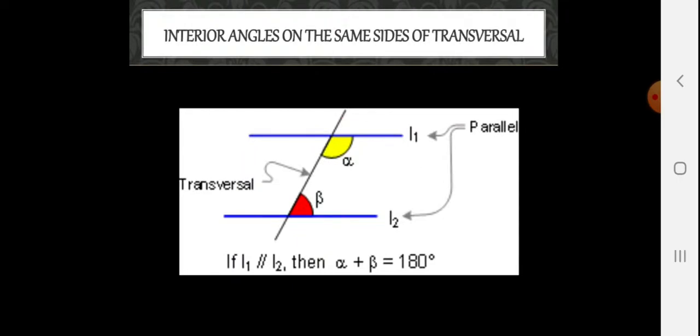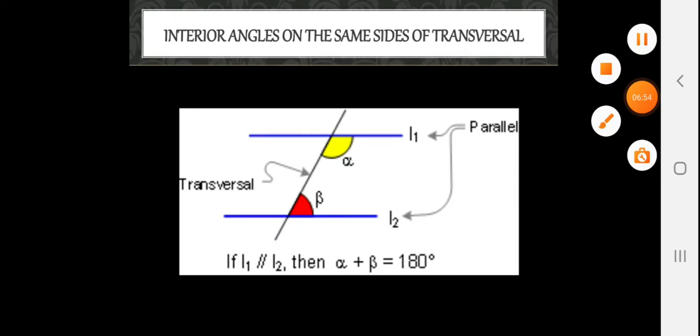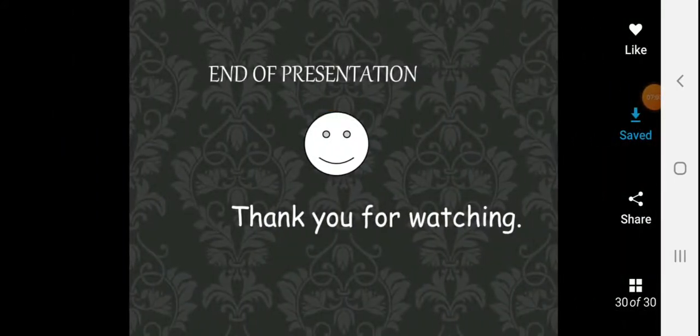Interior angles on the same side of the transversal. You can see alpha plus beta, they are supplementary to each other. They make a C and they are not equal, but when they sum up, they will sum up to 180 degree. They are formed with two parallel lines and the transversal line. So this is the basic introductory presentation about how this chapter is going to be. All these terms we are going to use in this chapter.